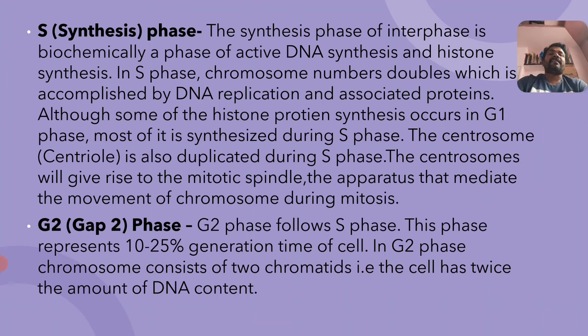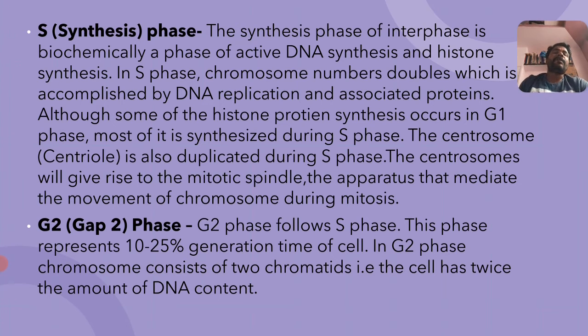And coming to the second phase, that is S phase, commonly called the synthesis phase. The synthesis phase of interphase is biochemically a phase of active DNA synthesis and histone synthesis. Synthesis of DNA mainly takes place when the cell has entered S phase, means the cell is subjected to S phase. During this phase, DNA synthesis and also histone synthesis take place. In S phase, chromosome number doubles.